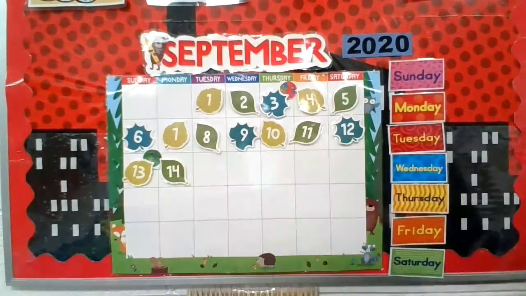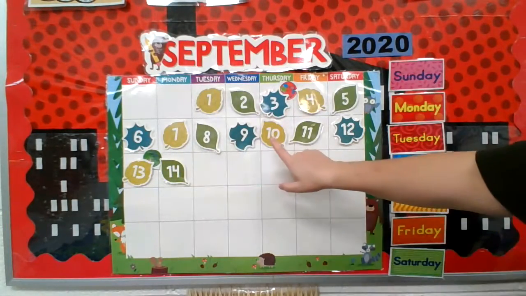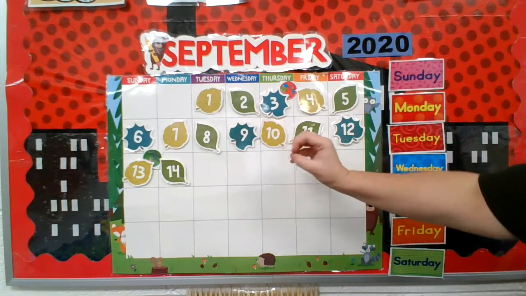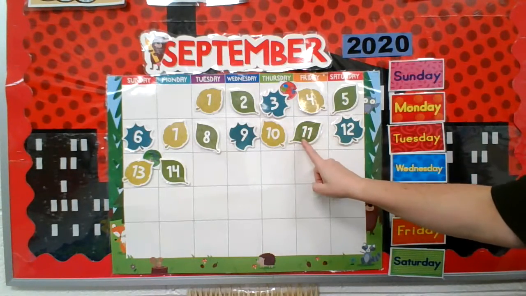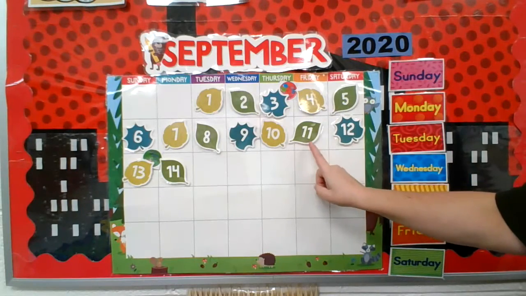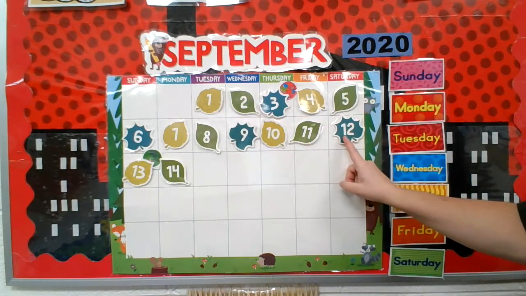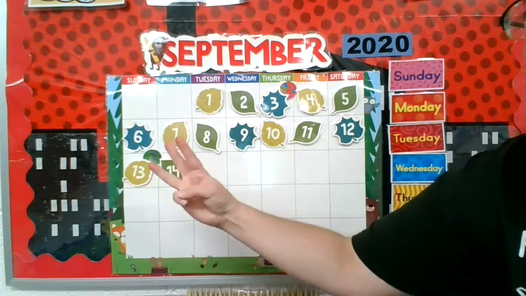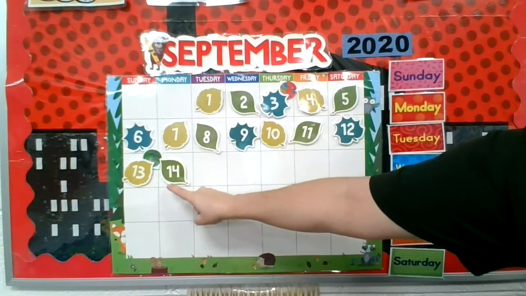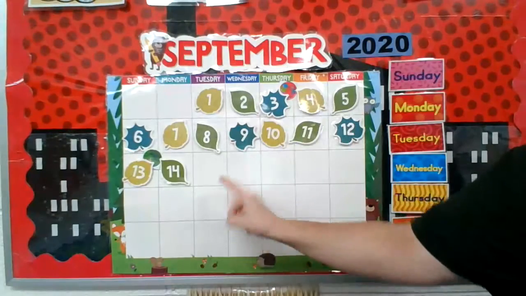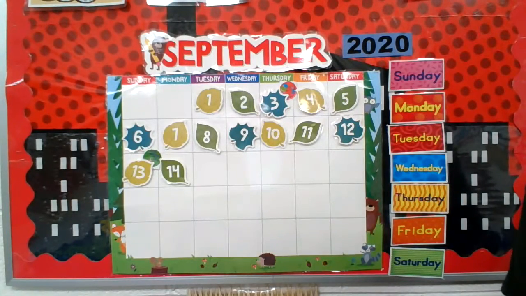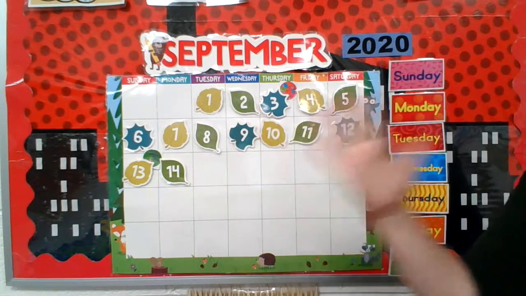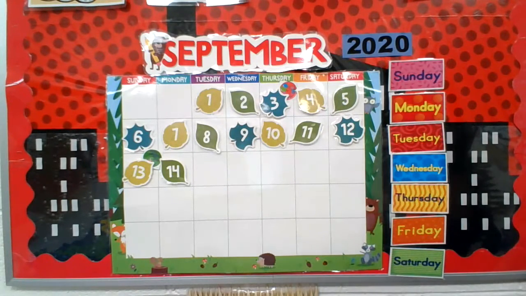As we start getting higher into our teens, let's take a look at these numbers here. This is the number 10. It's a 1 and a 0. Next we have 11. 1, 1. 12. 1, 2. 13. 1, 3. 14. 1, 4. What do you think could come next tomorrow? 1, 5. Let's figure out what number that's going to be tomorrow.